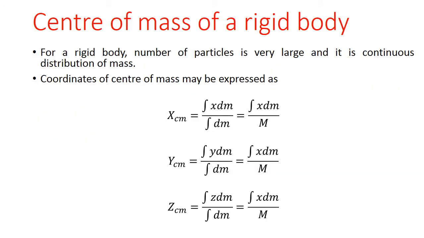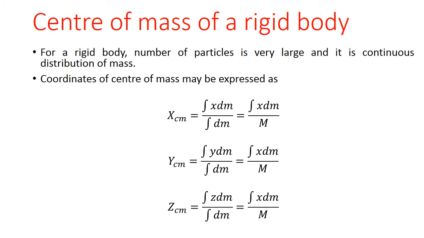Now, center of mass of rigid body. Since a rigid body consists of a large number of particles and it is a continuous distribution of mass, the coordinates of center of mass may be expressed as xcm is equal to integration of x dm divided by integration of dm, ycm is integration of y dm divided by integration of dm.